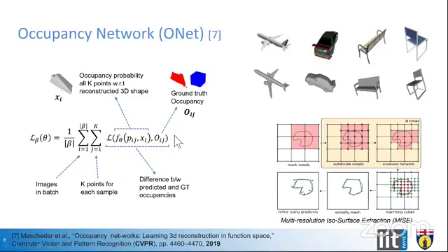However, in ground truth, we have the actual occupancy probability with respect to these points. We compare both these occupancies, one from the ground truth and the second from the model, and compute the loss.